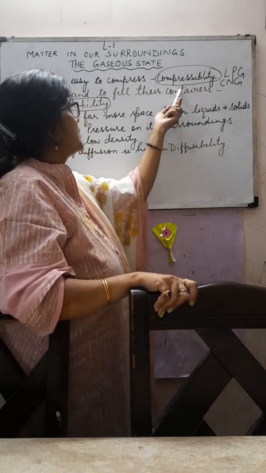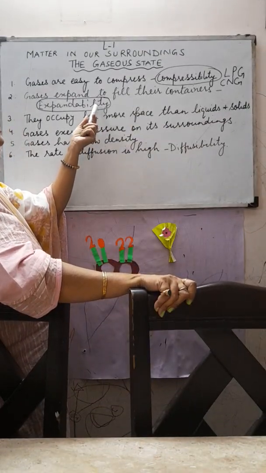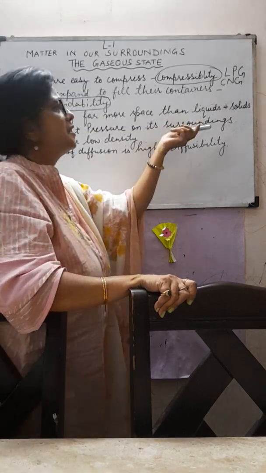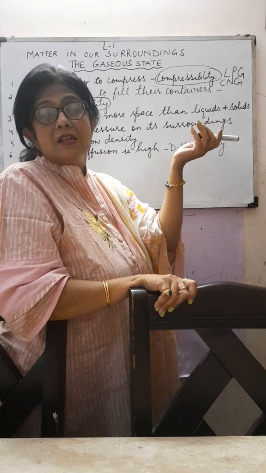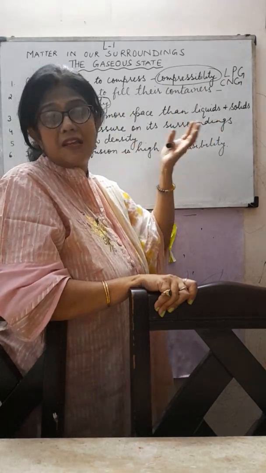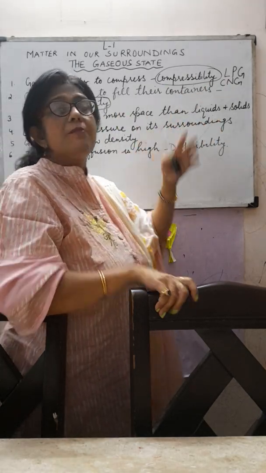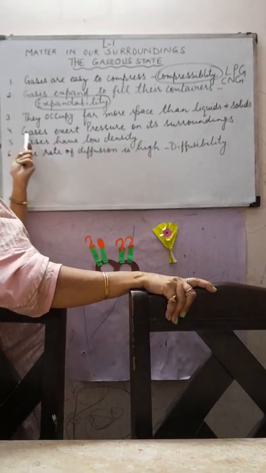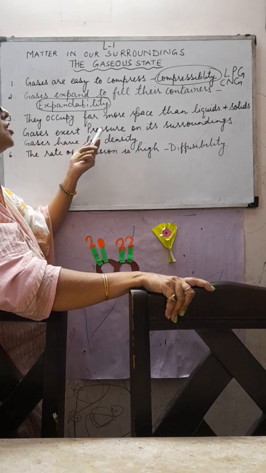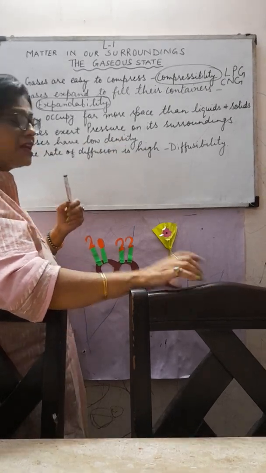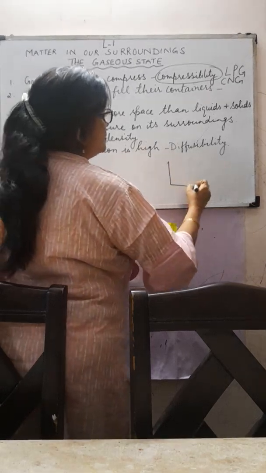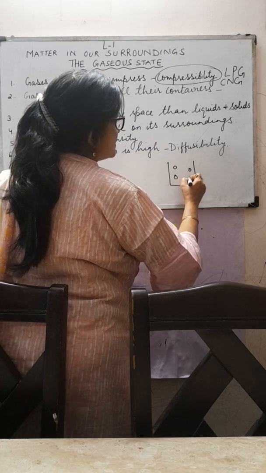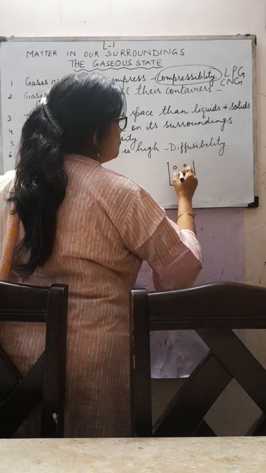So gases can be compressed, they can be expanded, they show expandability, and they occupy far more space than liquids and solids. Why? Because the particles are free to move, with random movement. The next property is that gases exert pressure on their surroundings, right? Suppose this is a container, and here these are the particles of gas, so they show random movement.